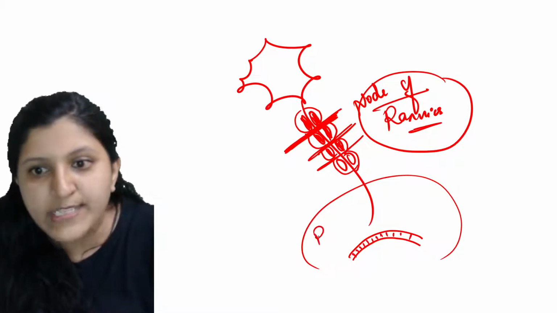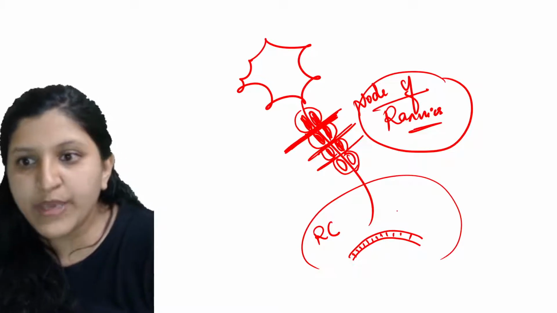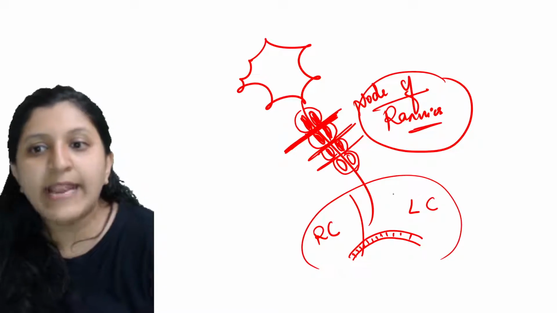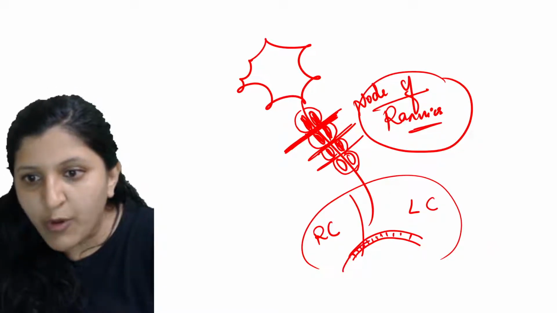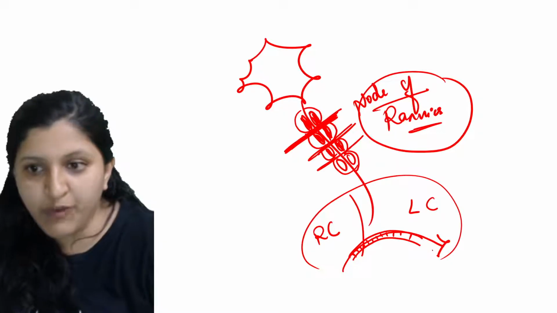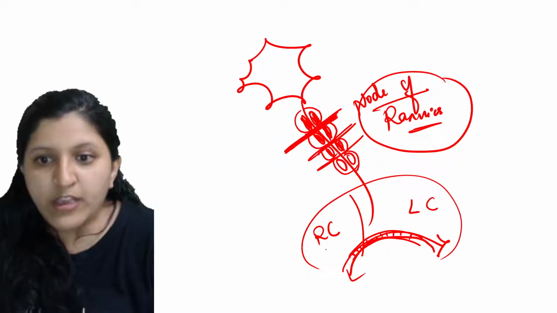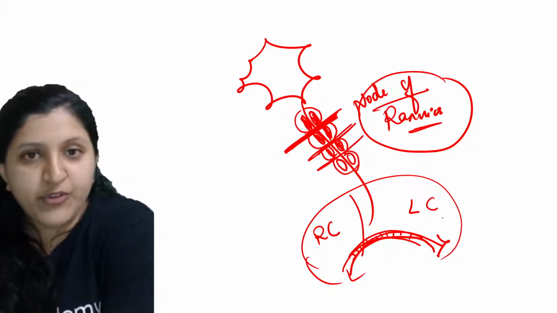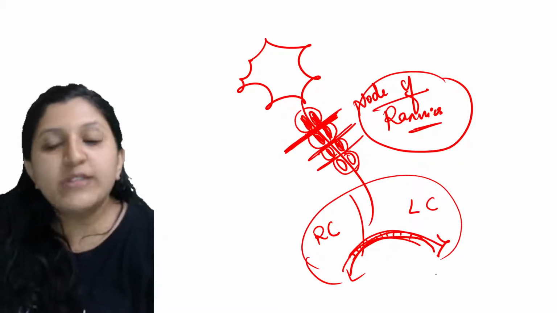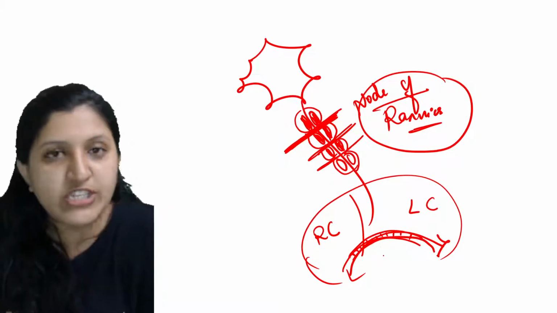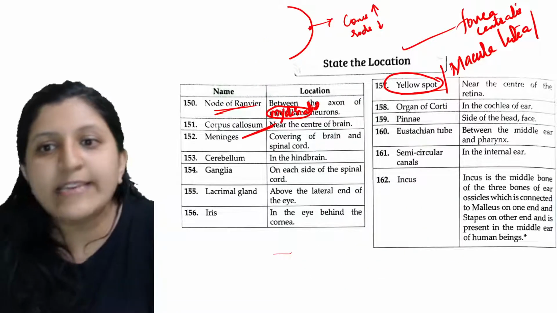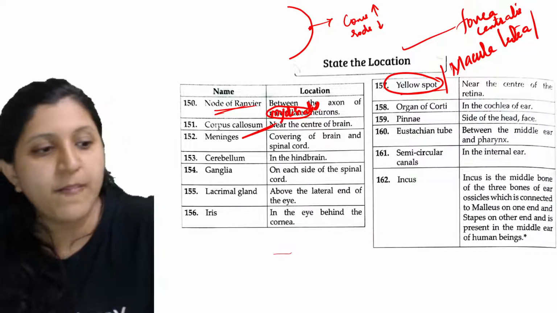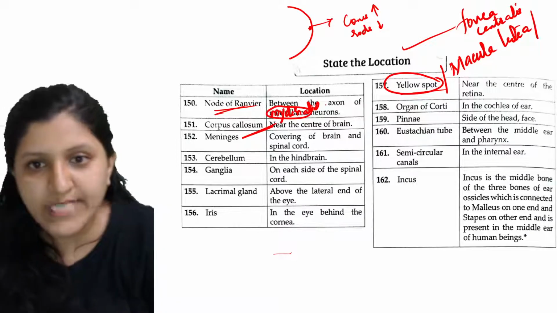Now this side is the right side cerebrum, and this is the left side cerebrum. The information from the right side and the left side, basically information from here should go here, and information from here should go here. This transferring of information from the right cerebral hemisphere to the left one, and from left to right, is done through the corpus callosum, which is basically a sheath near the center of the brain.